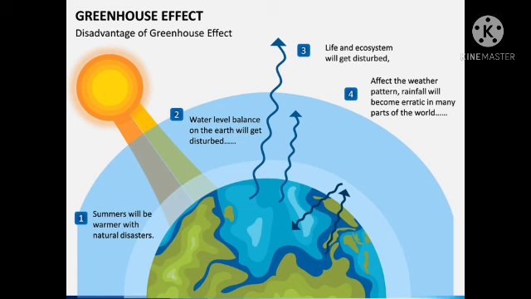So during the morning, what happens? The sun will come, and the sunlight will reach the earth. Along with the light, heat also comes. Some amount of heat will be absorbed and reflected back into the atmosphere. What happens when it is reflecting back in the atmosphere? I told you what it is, a blanket of air. Inside the blanket of air there are so many gases, like carbon dioxide. Carbon dioxide is one of the important gases which will help in trapping this heat.